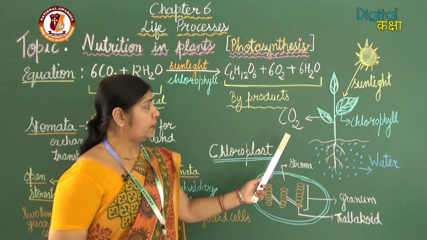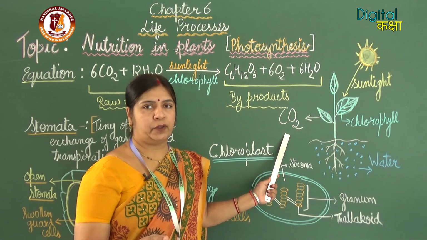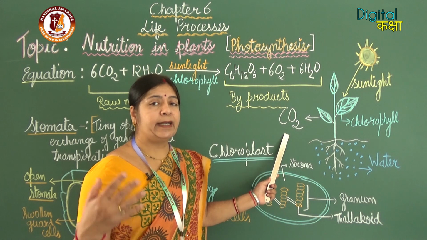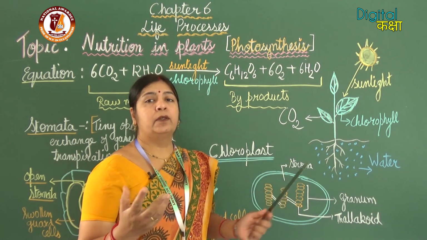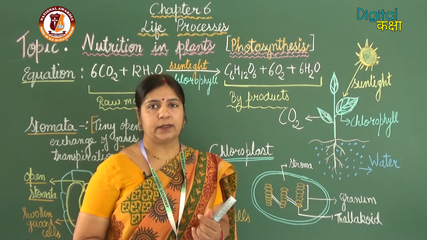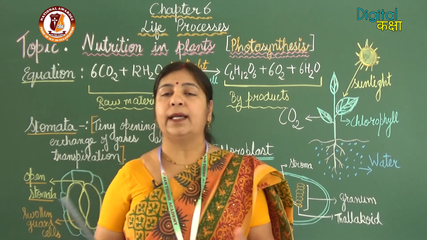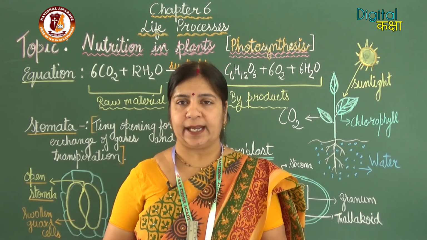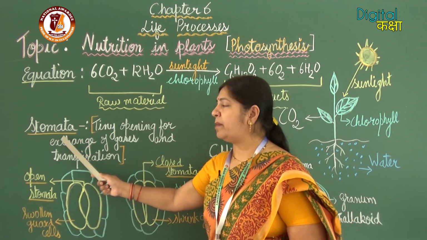And carbon dioxide, that is the another raw material for photosynthesis. So, it is taken from the air or the atmosphere. So, how do the plants get carbon dioxide? Plants get carbon dioxide, or the carbon dioxide enters in the leaves through a tiny opening called stomata.